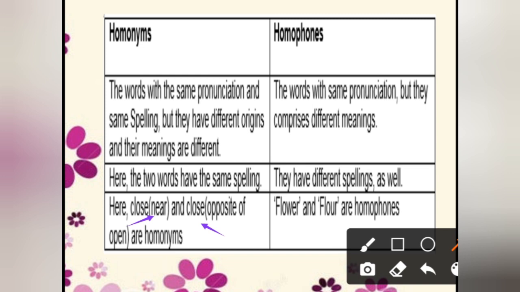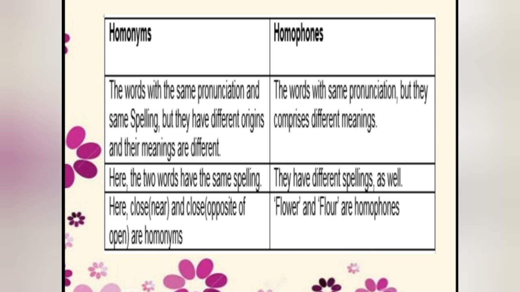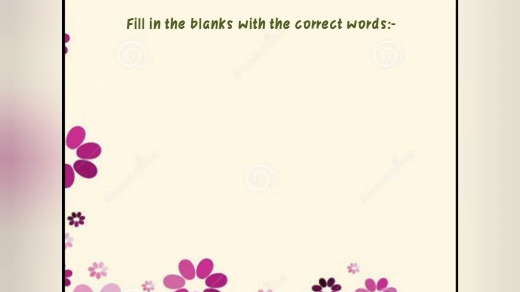But like here, the example, flower and flour. Flower and flour: the spelling is different, the pronunciation is the same and the meaning is different. Flower, that we know very well. We have so many flowers in our garden, and flour that we eat regularly. Okay. So I think you have understood this. Homonyms, we have two common things, spelling and pronunciation. Homophones, only pronunciation. And in both, the different thing is the meanings. Okay. Now see, this is your classwork.